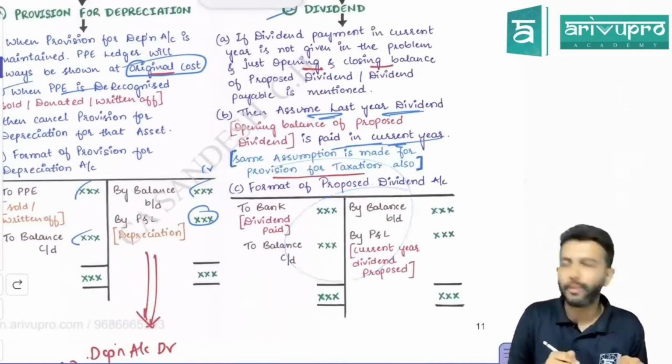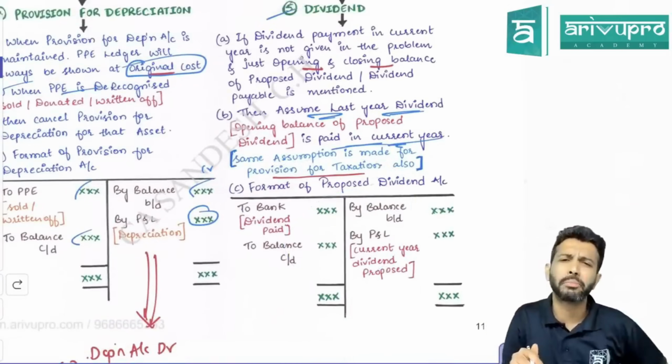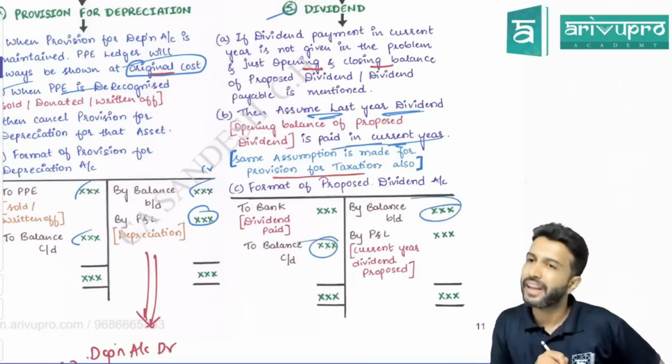So the proposed dividend format is also the same. Proposed dividend is also a liability. Where will the liability's opening balance come? Credit side. So balance brought down on the credit side, then closing balance on the debit side.